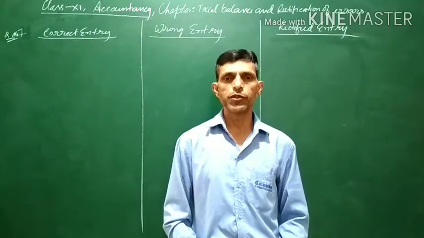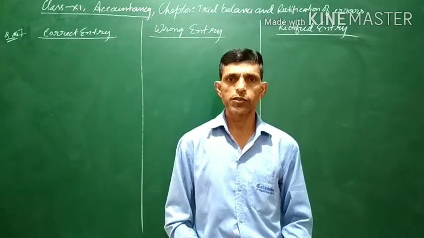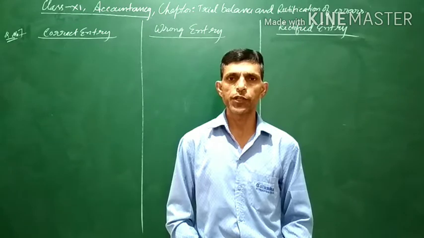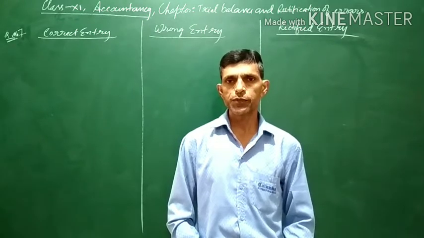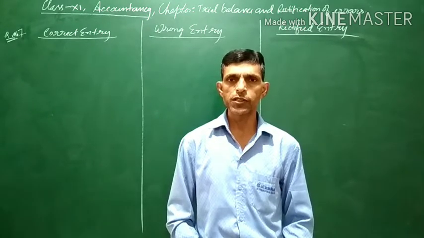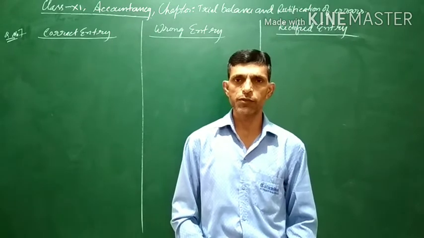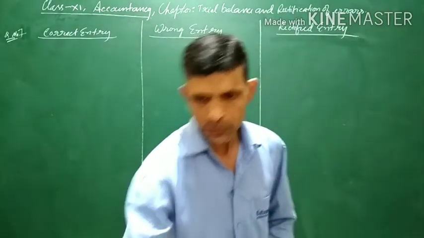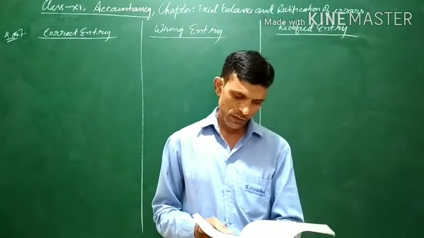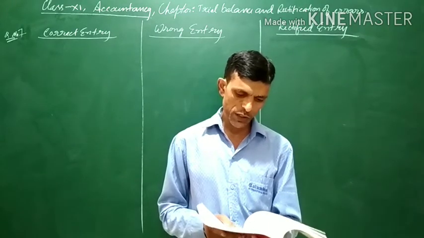In this video, we will solve some more questions from the chapter Trial Balance and Rectification of Error. In the previous video, we have done question number 5 and 6. Today, we will start with question number 7. Now, let us see question number 7. The first point is sales book under.